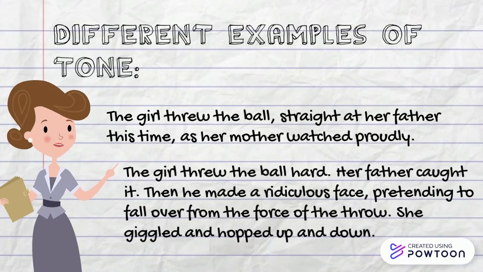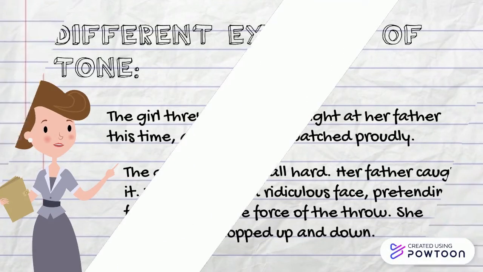And lastly is shorter sentences. The girl threw the ball hard. Her father caught it. Then he made a ridiculous face, pretending to fall over from the force of the throw. She giggled and hopped up and down.